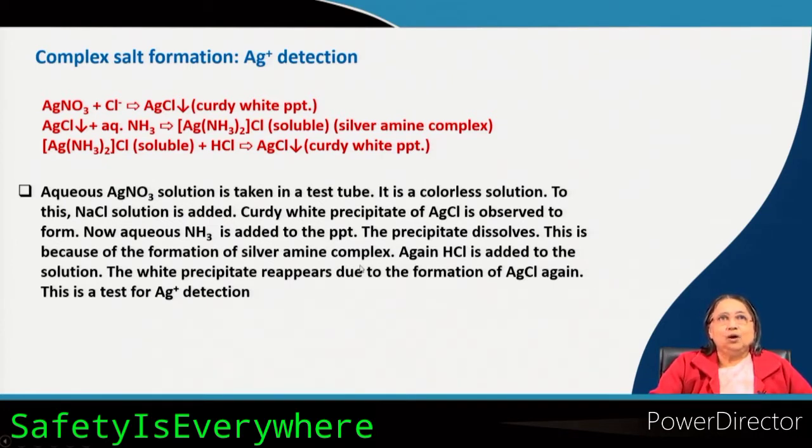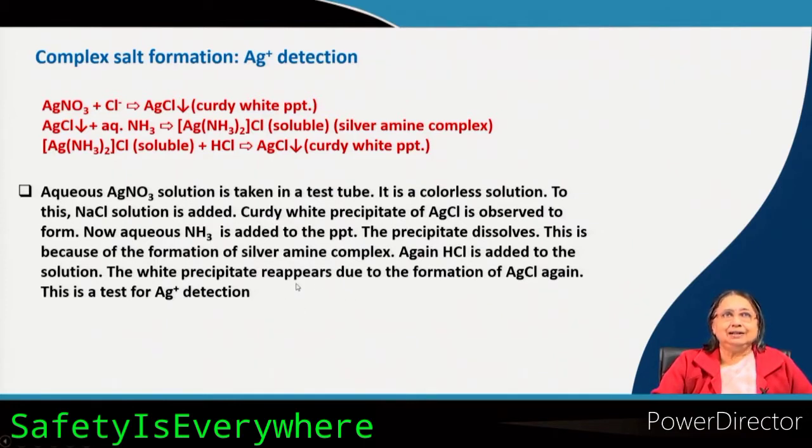Now, what will happen if you again add HCl to the silver amine complex? Again HCl is added to the solution, then what will happen? The white precipitate reappears due to the formation of silver chloride again. This I have already explained, but you can do the experiment in the laboratory, because all the chemicals used here are available in the laboratory.